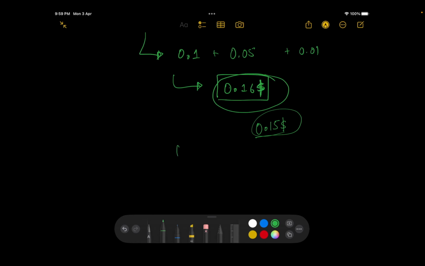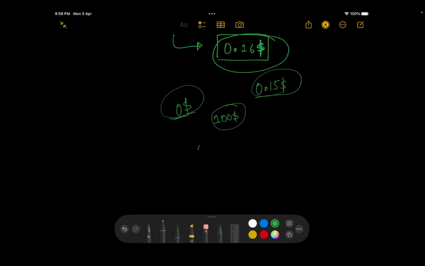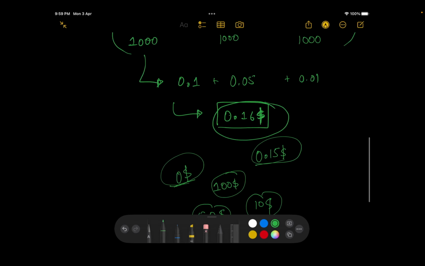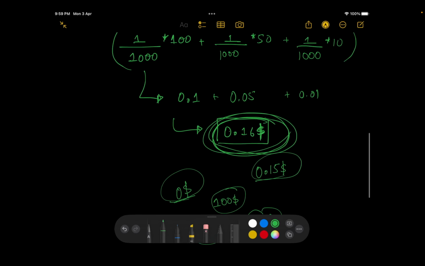It could be that you make maybe $0, or make $100. So basically there are only four cases over here. Either you'll make $0, you'll make $100, you'll make $50, or you'll make $10, right? So how do we come up with this particular number? This would happen on average, and that is what the expected value is. This is what you should expect if you are going to buy this ticket or if you're going to register for this event. This is the thing you should be expecting.